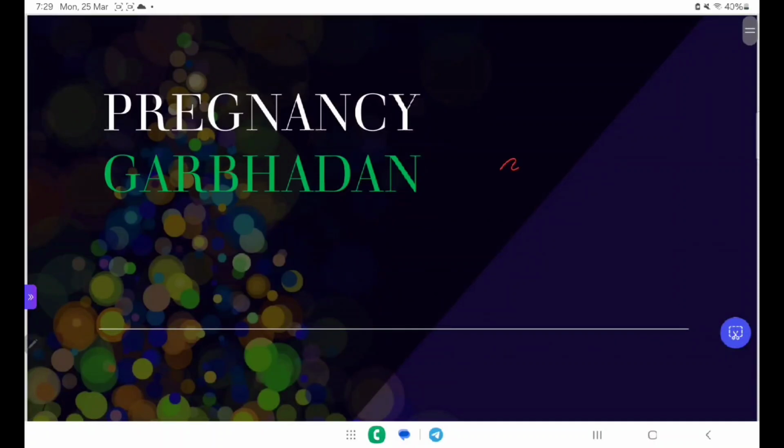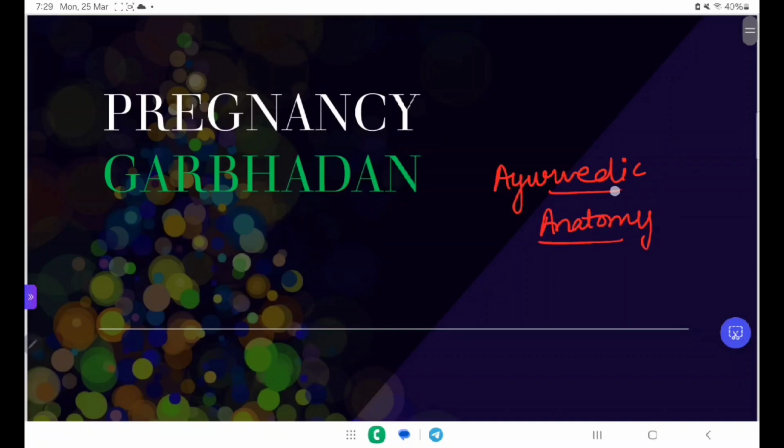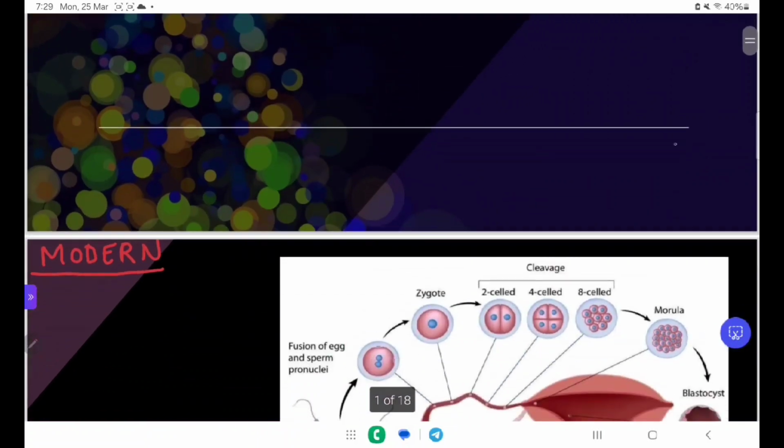In this series we are starting our next topic, that is from the Ayurvedic anatomy. In Ayurvedic anatomy we are first studying the topic that is Garbha Sharira, in which we see the formation of Garbha, Shuddha Shukra Lakshana, Shuddha Artava Lakshana, then Garbha Vriddhi Bhavas and the Masa Anumasa, month wise development of the Garbha in case of Ayurveda.